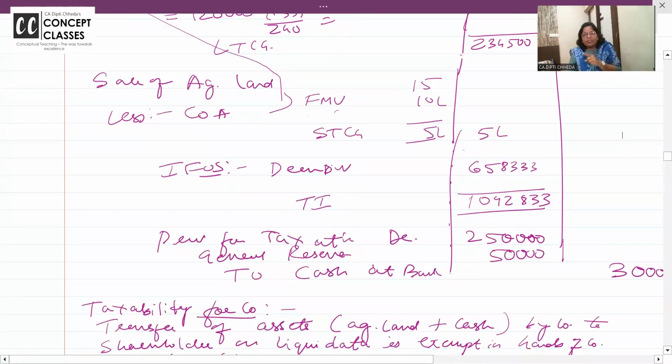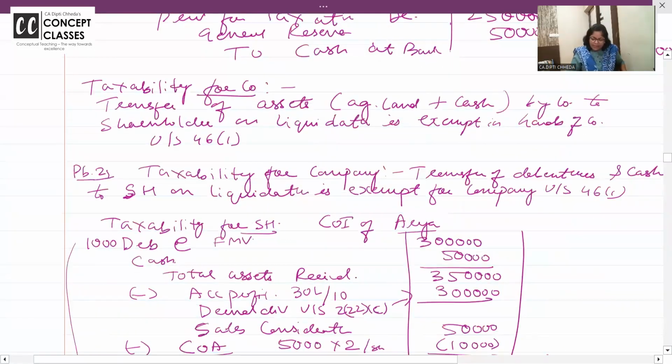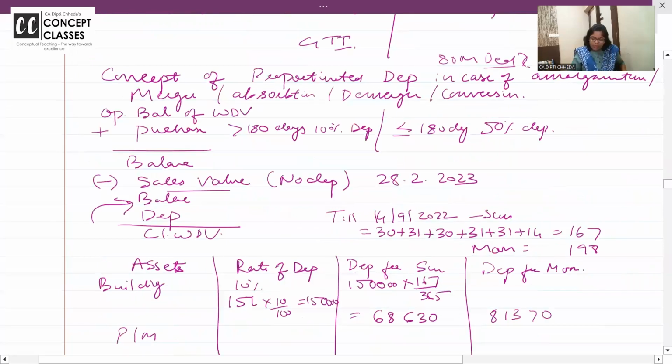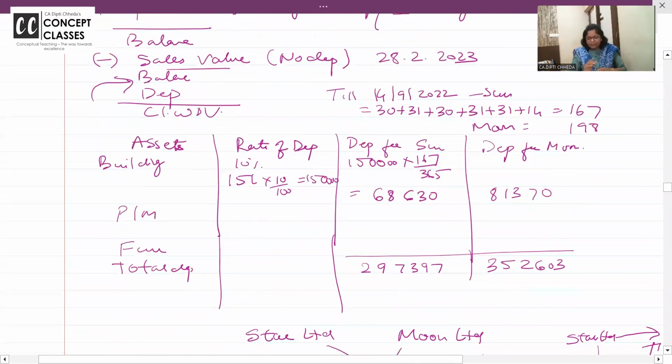Agricultural land is sold for 15 lakhs in March 23 and you got it for 10 lakhs. So short-term capital gain and income from other sources, the deemed dividend. This is the total income. Super duper easy, provided first you understand the concept of dividend, second, how much deduction you get from dividend, 20% interest deduction, then the deemed dividend concept and liquidation. Like this, in regular class we have solved 3 to 4 of all the good-level problems. This concept is also very nice.